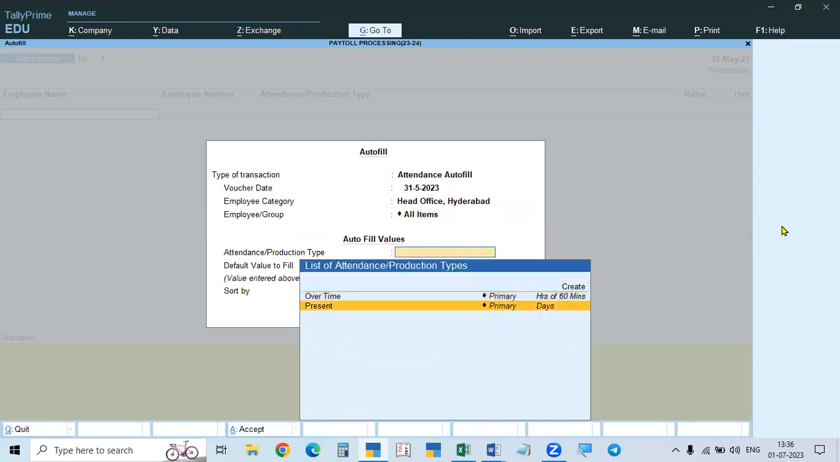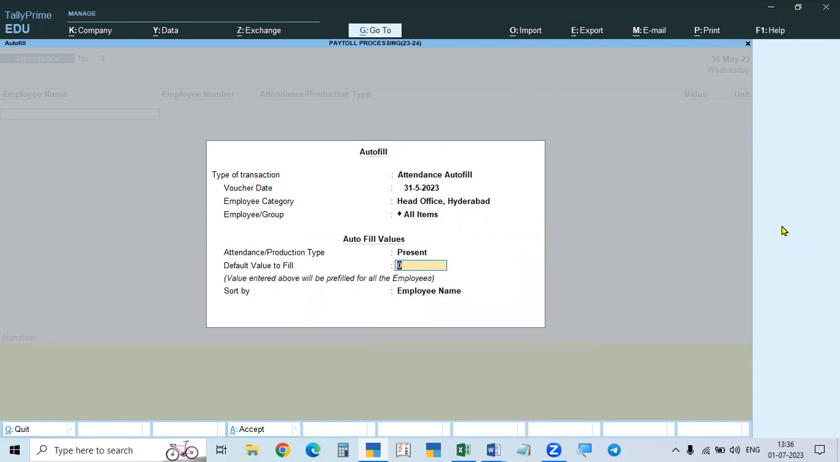Absent we will not take. We will take only present, and the default value will be 0. We will give the days. And then here, you can take the employee names. If we take names, all the names will be displayed in alphabetical order. If we take employee numbers, it will go number-wise.